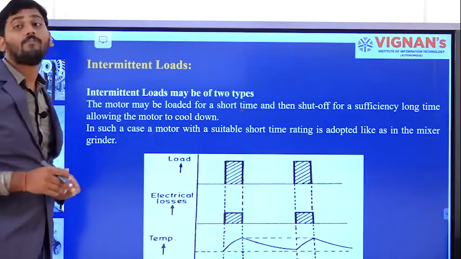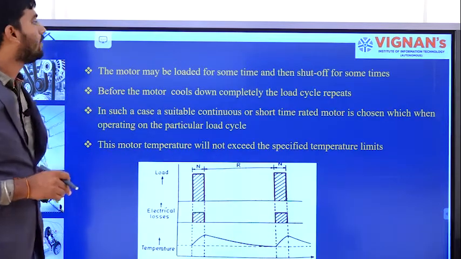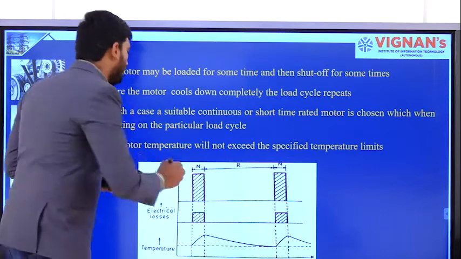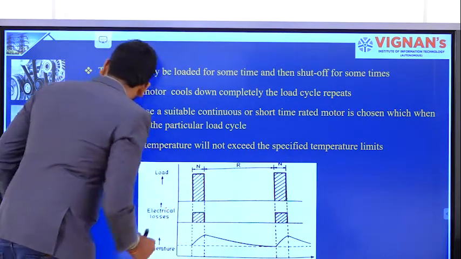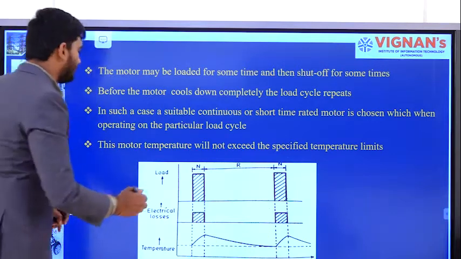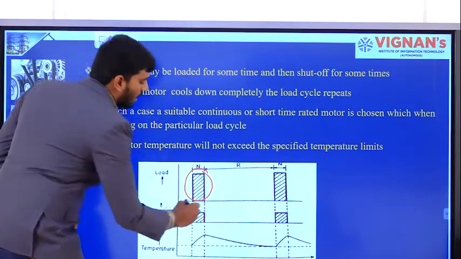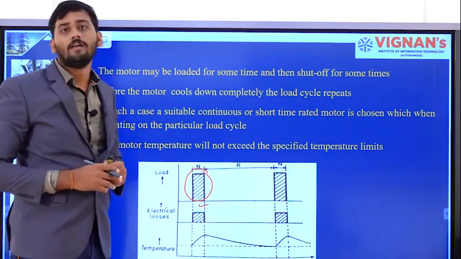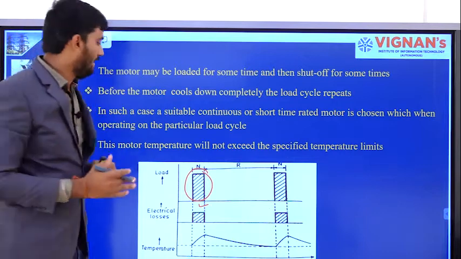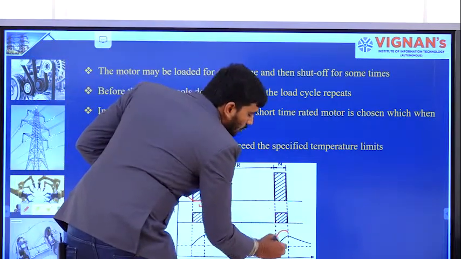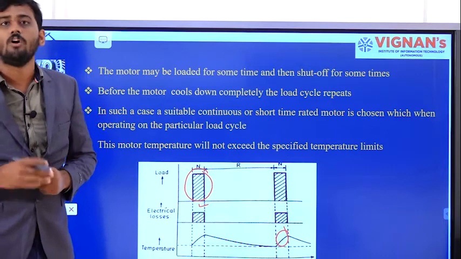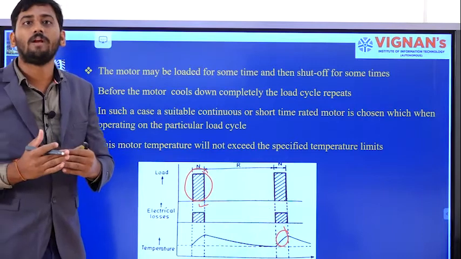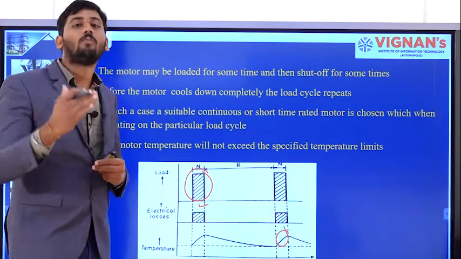Moving on to the next type of intermittent load, there what we will do is, I will turn on the motor, as in the previous case. I was turning it on and getting the electrical losses. Next I was turning it off, and before it gets cooled down, again I was going to turn it on again. This is the second type of intermittent load. That means here I was not providing sufficient time for the motor to cool down.